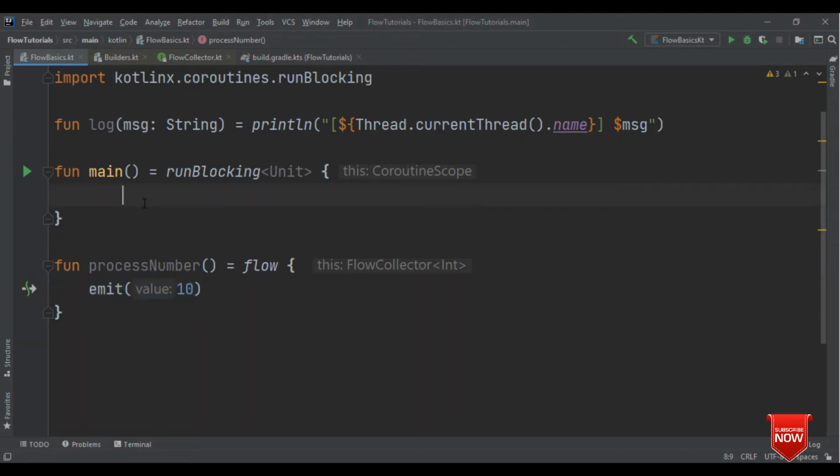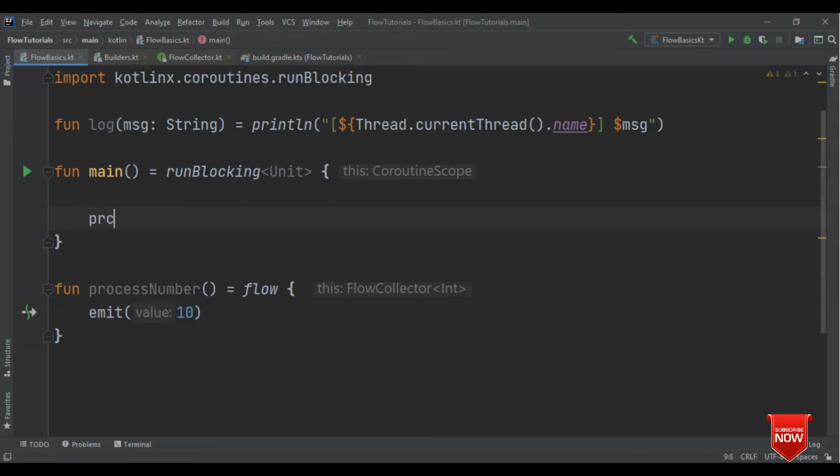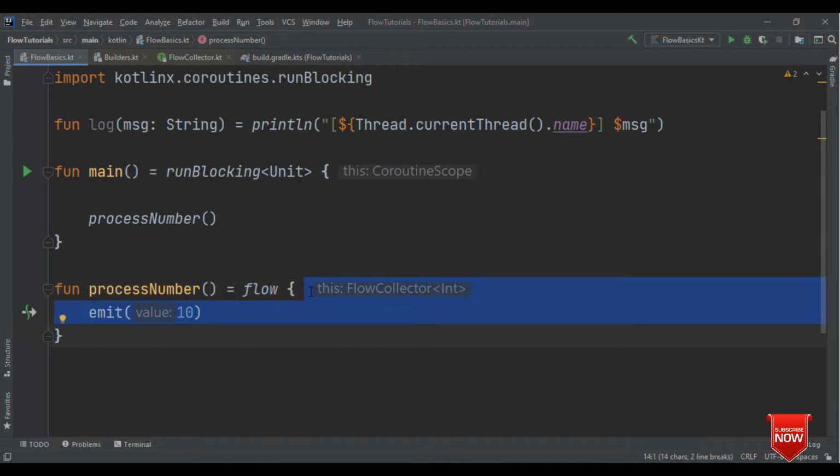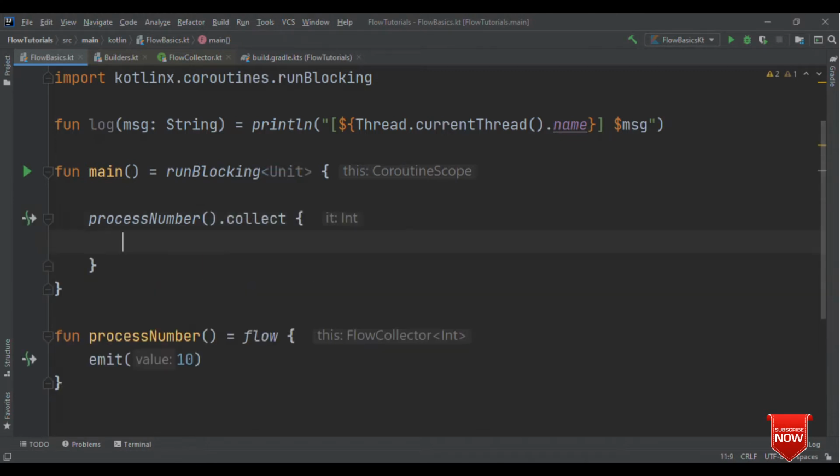How can we collect it? Is it like I can call processNumber here and it's going to give me number 10? Then it's not going to work in that way. Flow by nature is cold, which means that until and unless someone is collecting the flow, the emitter will not emit the result, which means that this block will not execute until and unless I call collect. So what I should do is call collect on this. Now if I say log, it's going to give me the value 10.